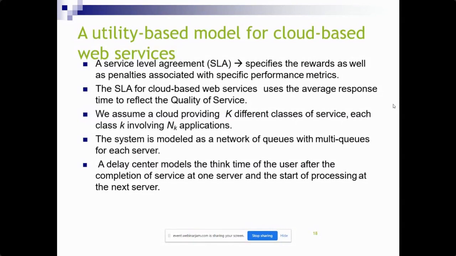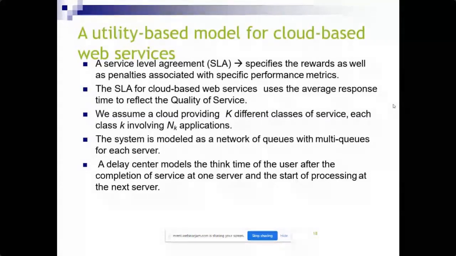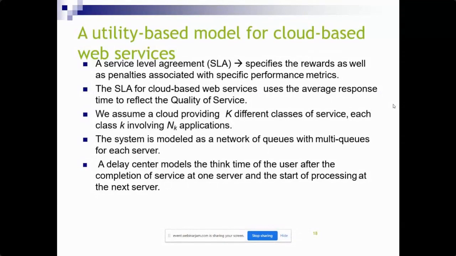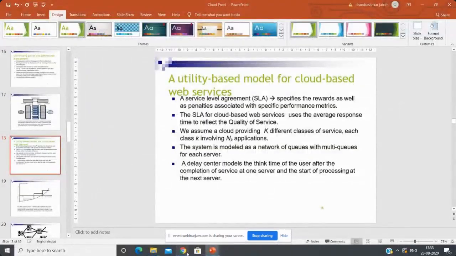The system model is a network of queues with multiple queues for each server. In this case, you can use different mathematical models, and you can say that this particular cloud service is best, and this cloud service will give the best performance.